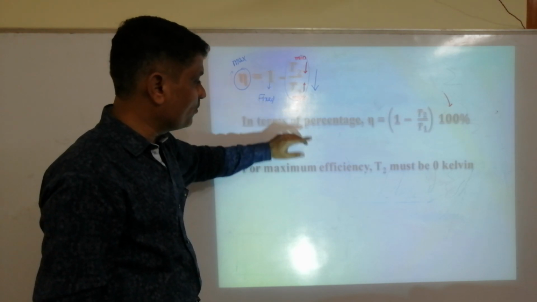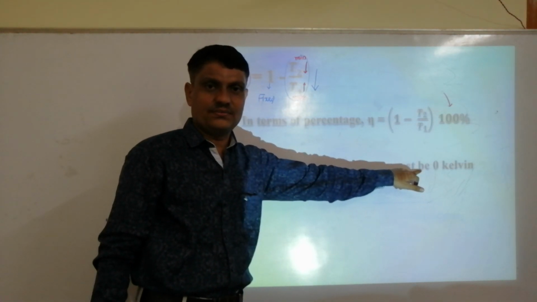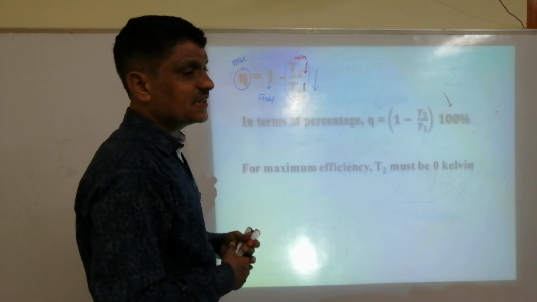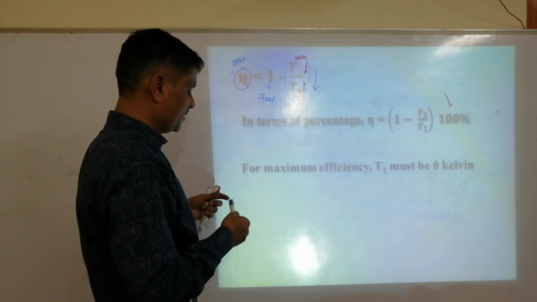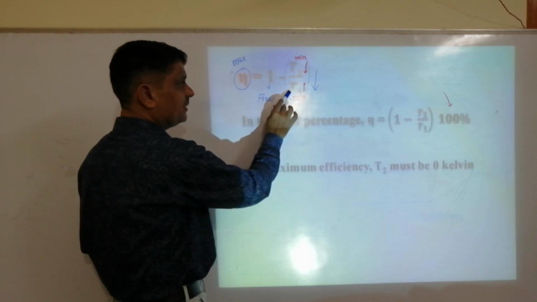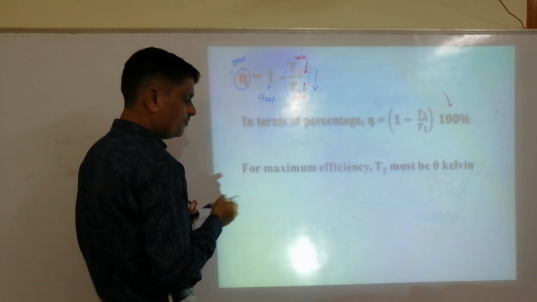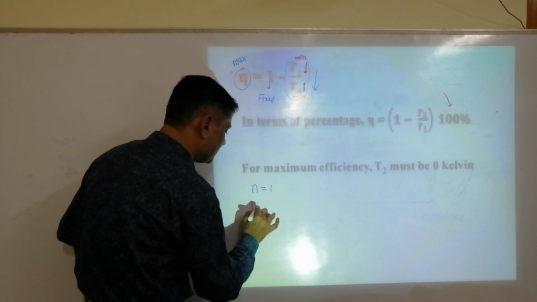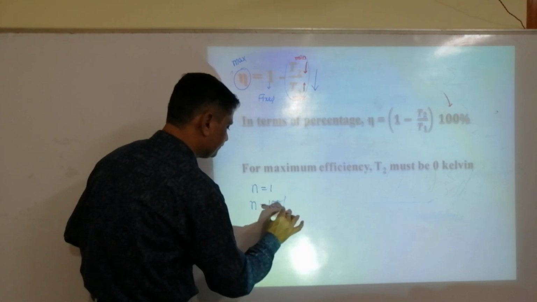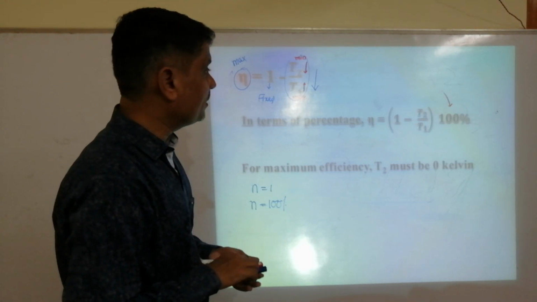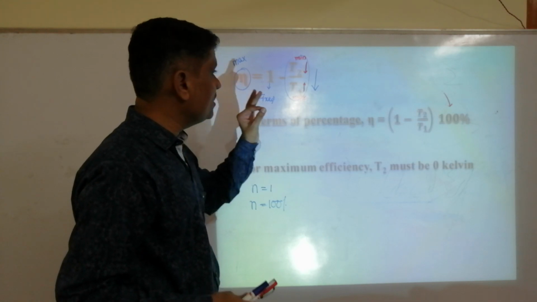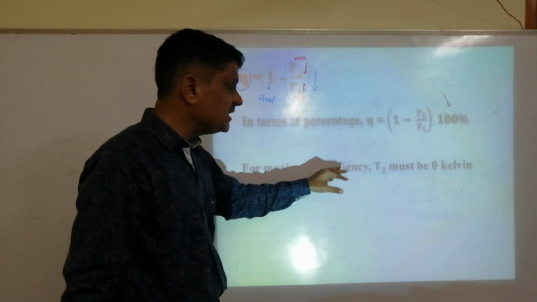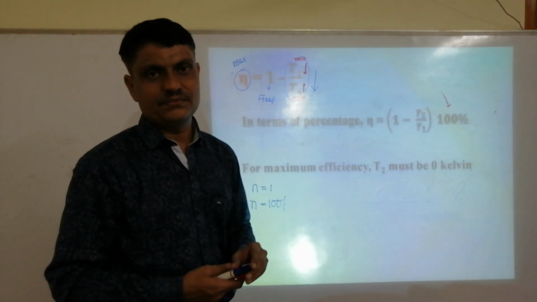So what is the minimum value? 0. Therefore, when T2 is at 0 Kelvin, then efficiency will be maximum. You know that 0 by anything is 0. 1 minus 0 is 1. Therefore, maximum efficiency is 1, or in percentage, it is 100%. Therefore, remember, this heat engine can give maximum efficiency when the sink is at 0 Kelvin.